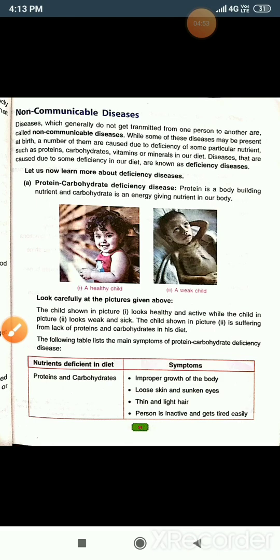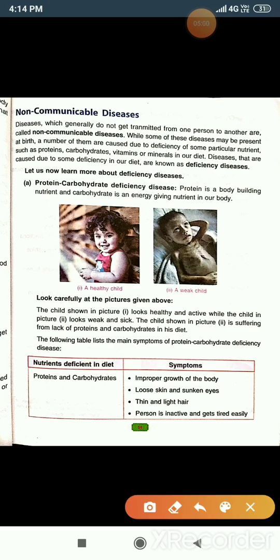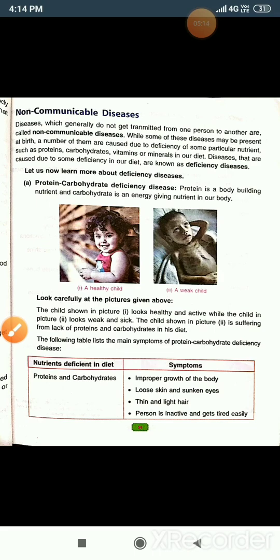Now, deficiency disease, or non-communicable disease. First of all, know about the deficiency disease. Number A, protein carbohydrate deficiency disease. If anyone does not take a proper amount of protein and carbohydrate, then he or she may suffer from protein carbohydrate deficiency disease.